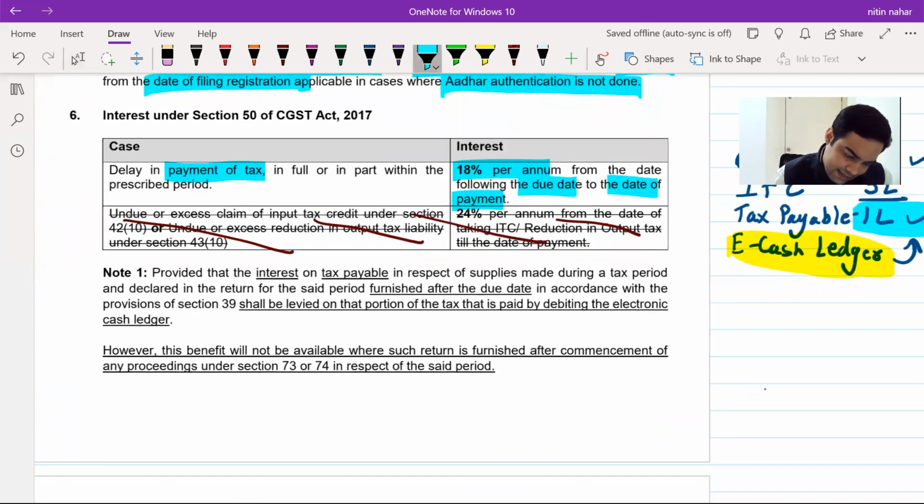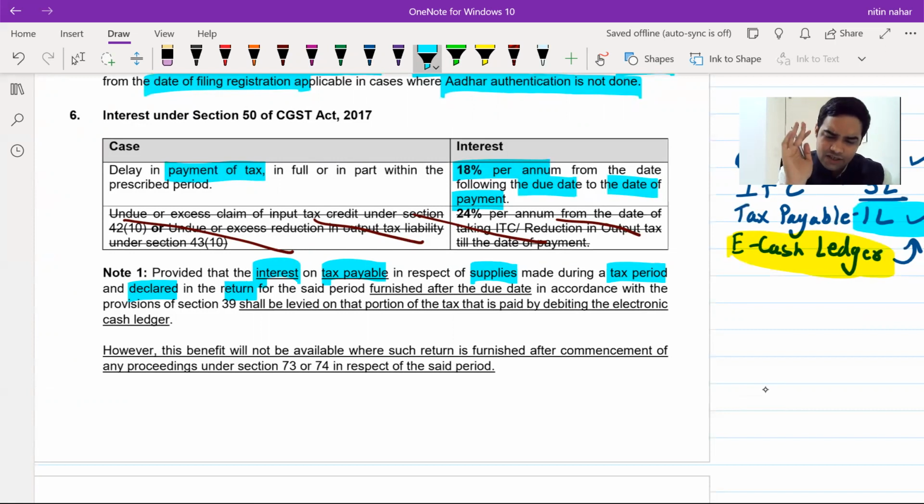Provided that interest on tax payable in respect of supplies made during a tax period and declared in the return. That means you have reported it in the return, though you have furnished it after the due date.